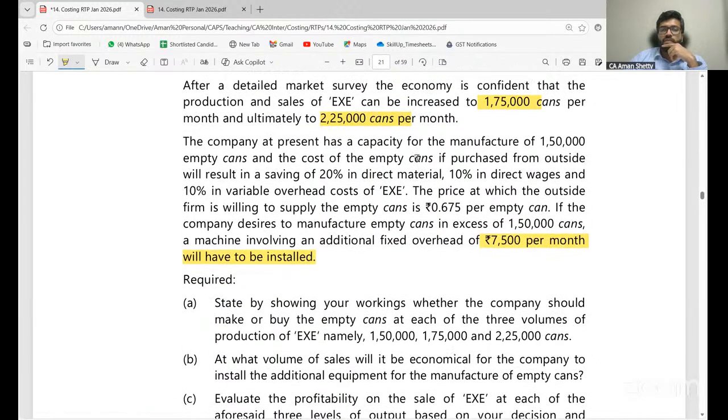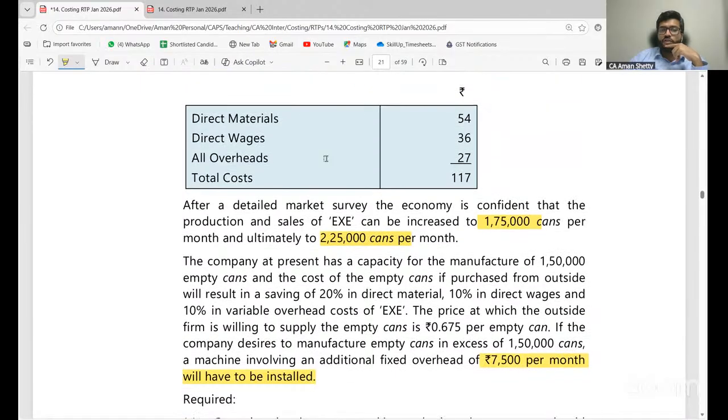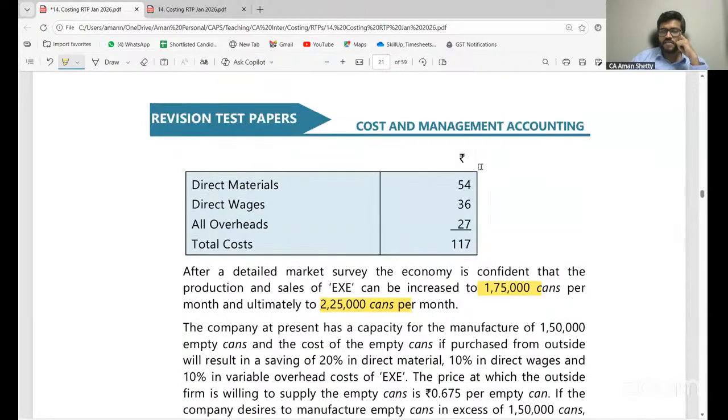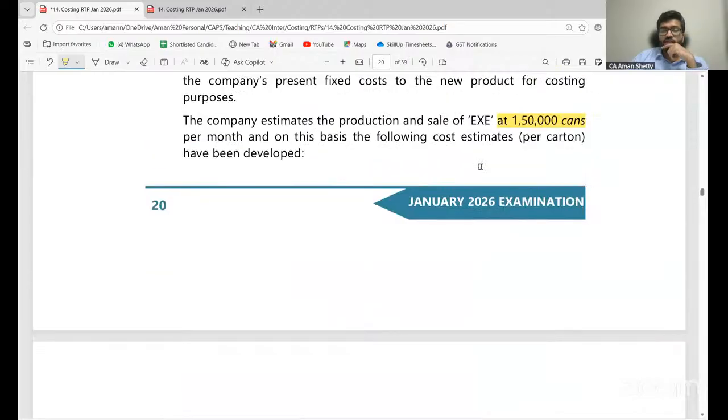Yes. Now, all of you look at this. I'll calculate money. What are the savings we are having? If purchased from outside, it will result in a saving of 20% of direct material. Calculate what is 20% of 54, plus 10% of direct wages. 10% of direct wages. Okay, and we have to calculate what is the variable overhead.